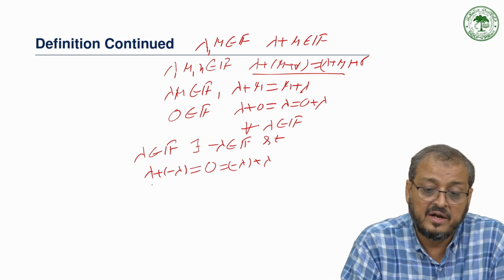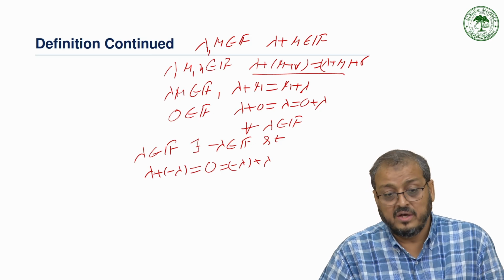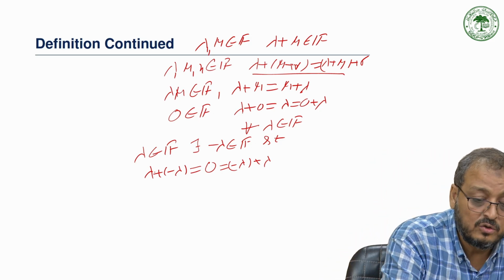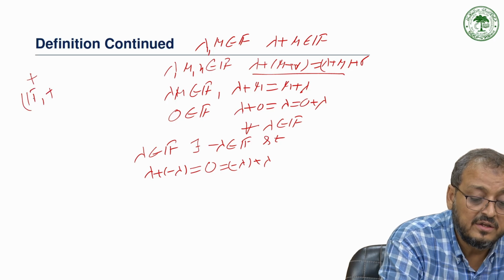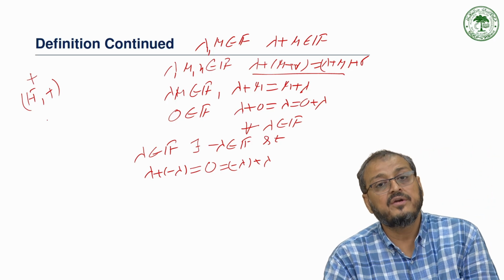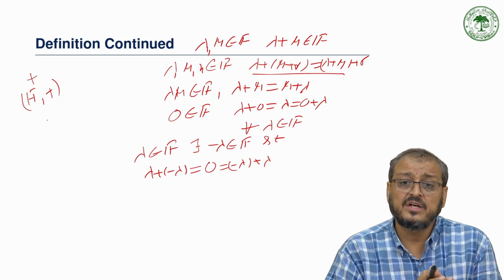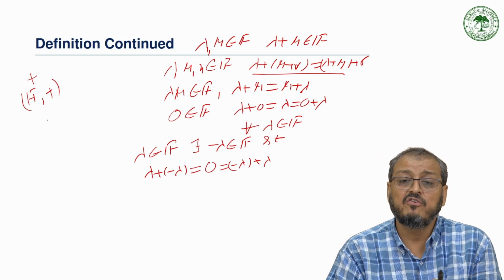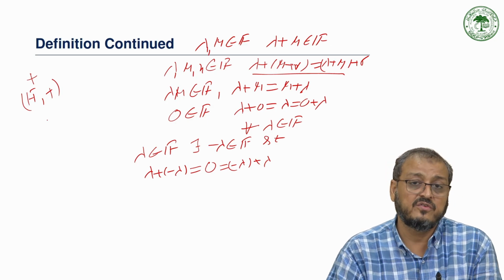If under addition it satisfies these properties, we have two binary operations. So F under addition satisfies these properties. This means first, under addition it should be closed; second, under addition it is associative; it is commutative under addition; and there is existence of identity, and also existence of inverse.